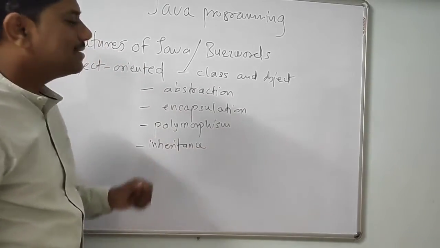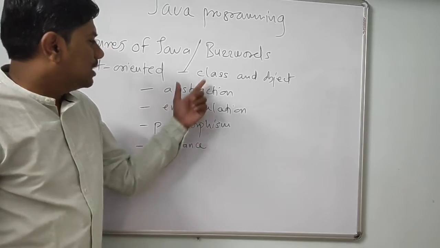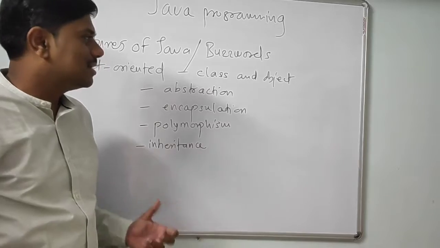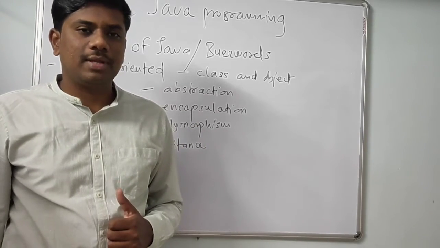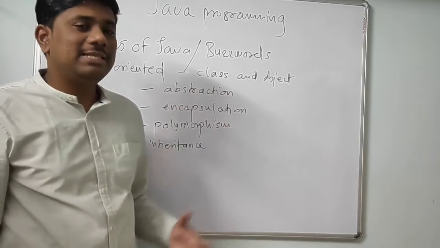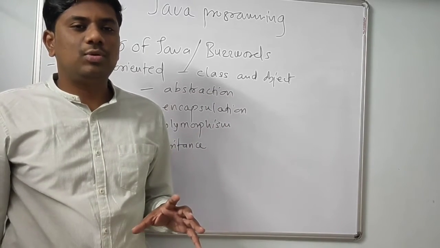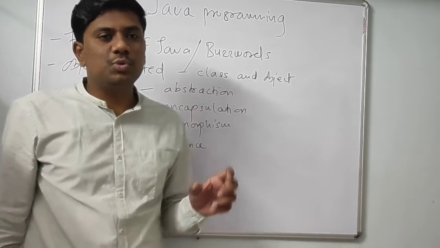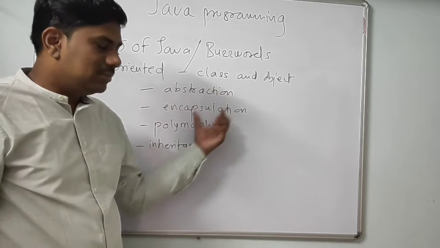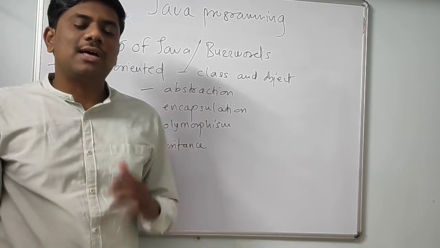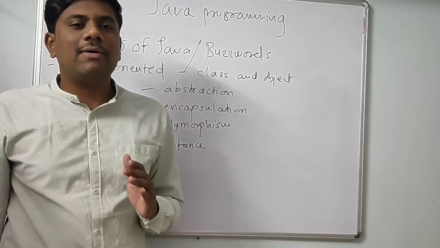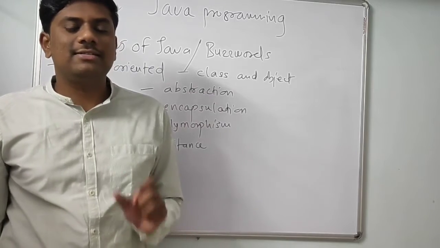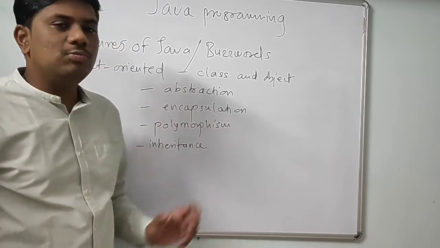So Java is an object-oriented language because all these features, class and object, abstraction, encapsulation, polymorphism, inheritance, are there in Java. If any of the features is missing in a language, then that is not an object-oriented language; that can be an object-based language. There are some languages which have only a few of these listed features, and those are called object-based languages. But Java is object-oriented because all these features are present, like C++.